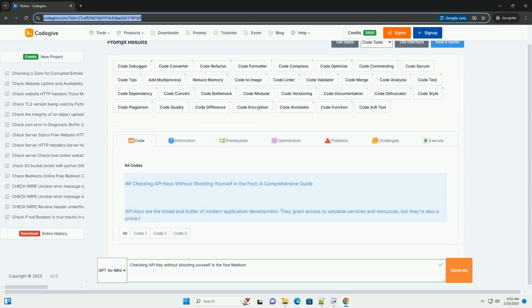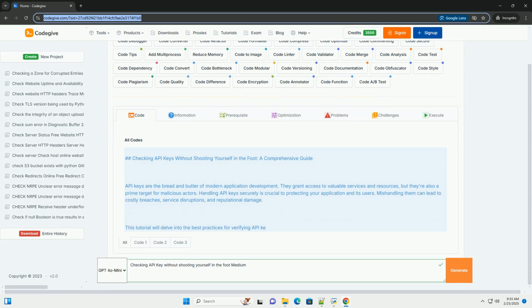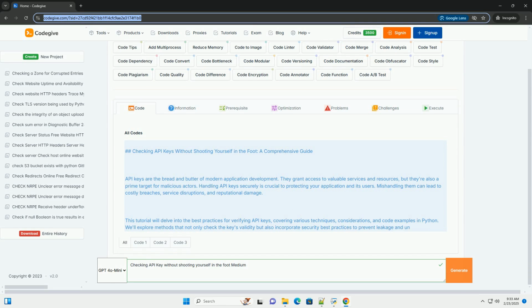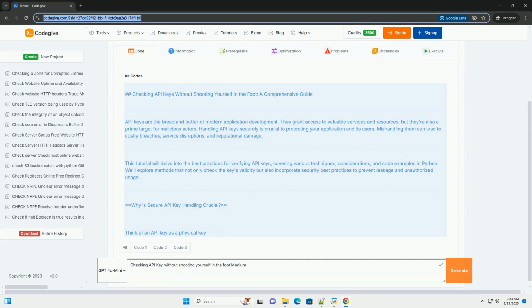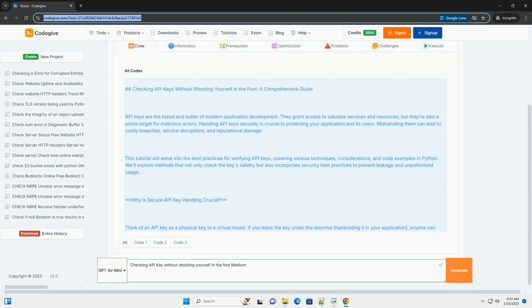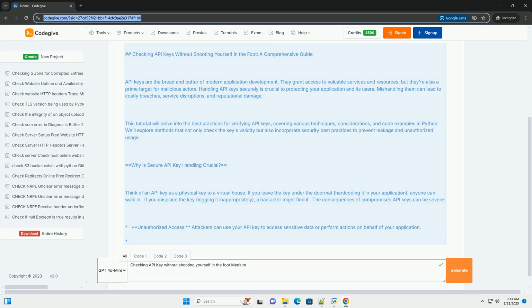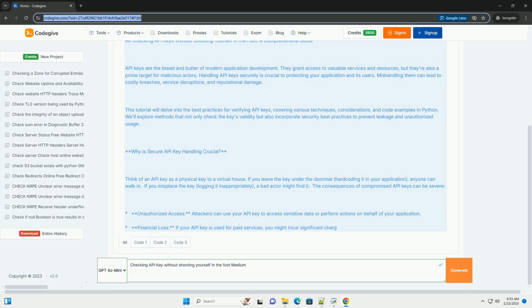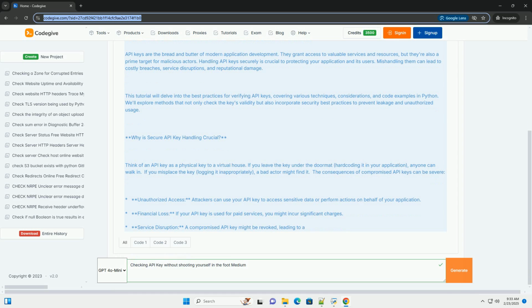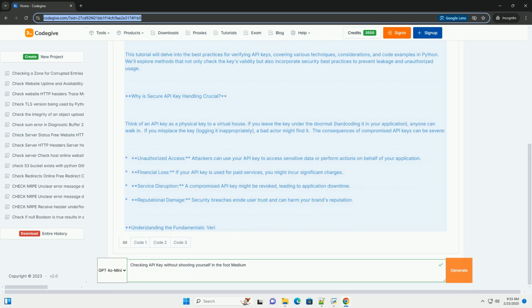Checking API keys without shooting yourself in the foot: a comprehensive guide. API keys are the bread and butter of modern application development. They grant access to valuable services and resources, but they're also a prime target for malicious actors. Handling API keys securely is crucial to protecting your application and its users. Mishandling them can lead to costly breaches, service disruptions, and reputational damage.